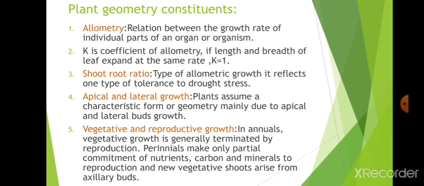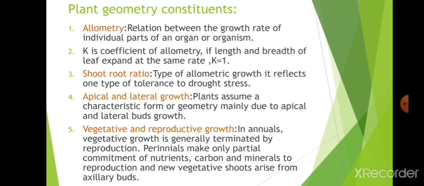Next, plant geometry constraints. What is plant geometry? Every plant has a certain geometry, and we will discuss it. The relation between growth rates of individual parts of an organ or organism is called allometry. That allometry defines how the shape comes about.